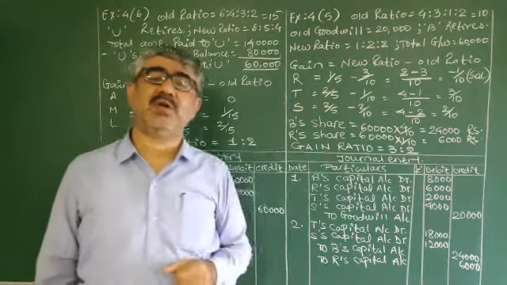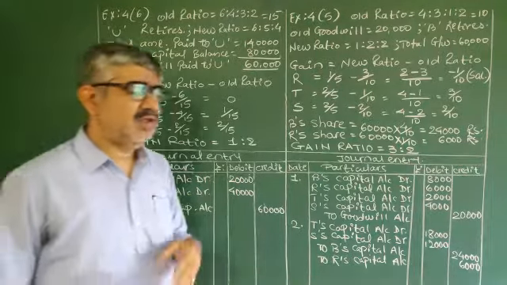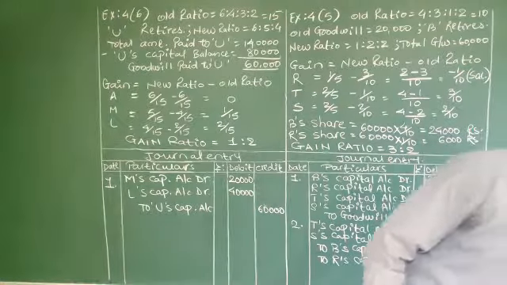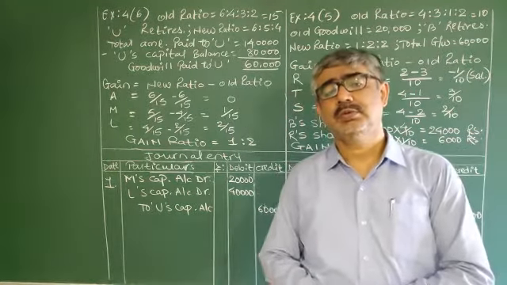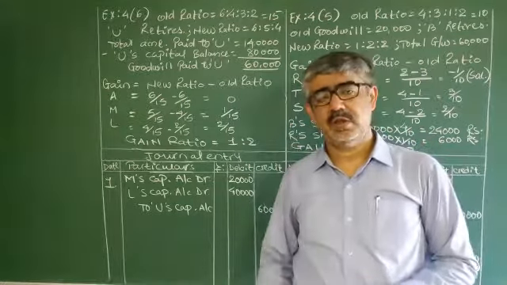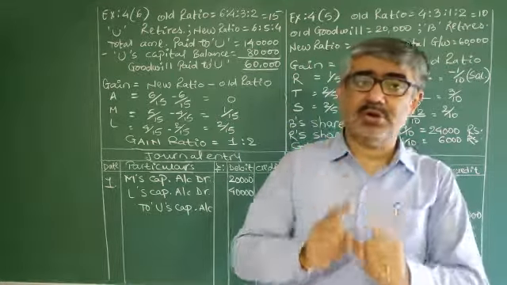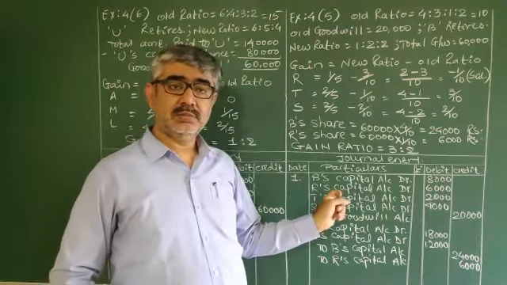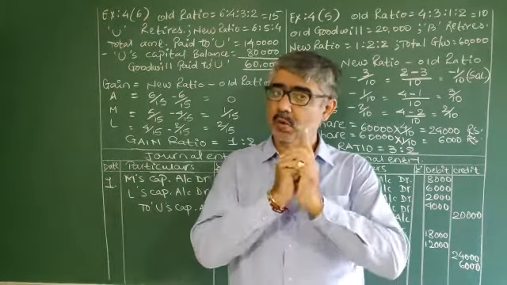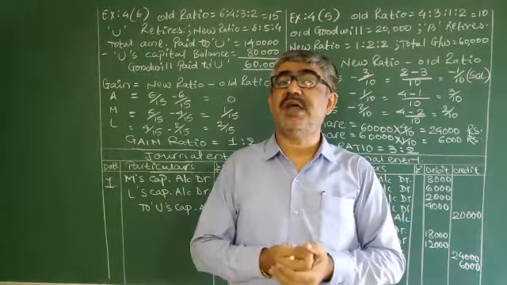All three different varieties we did today with the entries. But net, if you know, in entries, nothing new. Every time, question 1, 2, 3, 4, 5, 6, in all the questions, one simple entry. I'm not talking about old goodwill. Talking about the specific entry of retirement. Only one entry. At last, what is the entry?